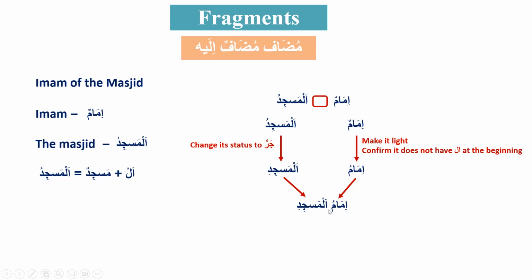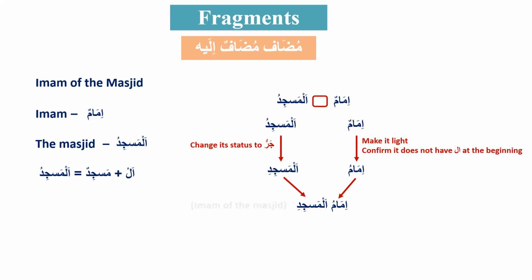How do you know that there is an "of" in the middle? Because the imam is light and it doesn't have al at the beginning, and the al-masjidi is jar. So the three conditions are met. The first word meets the two conditions, and the second ism meets its single condition.